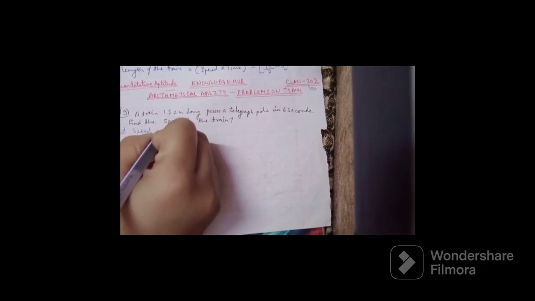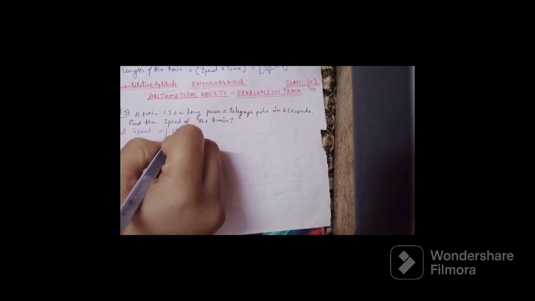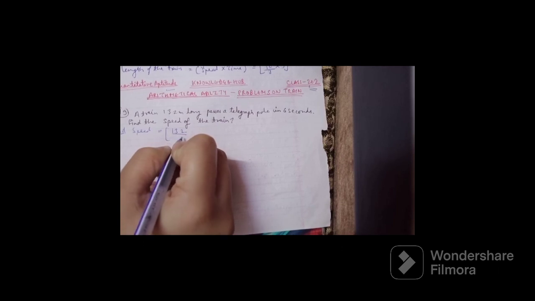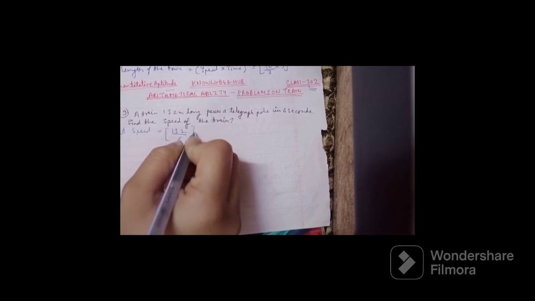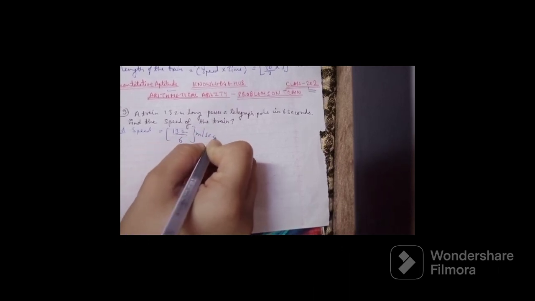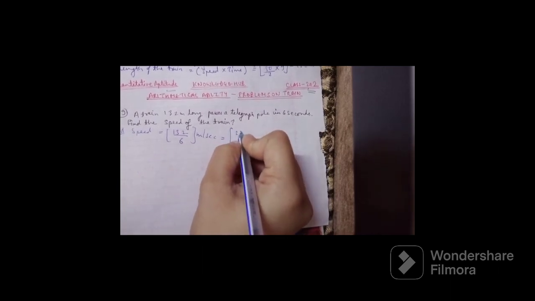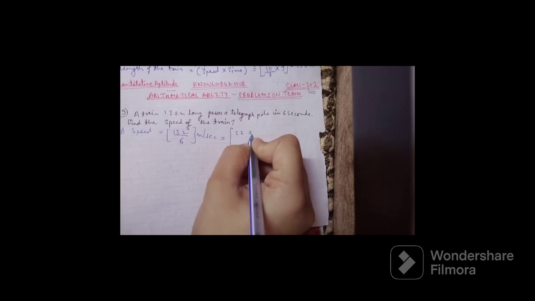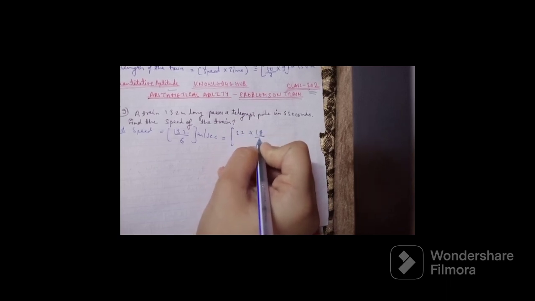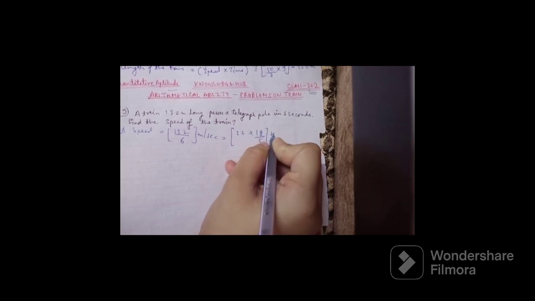Speed is equal to 132 upon 6 meter per second. Then it will be 22 into 18 upon 5. We convert it into kilometer per hour.